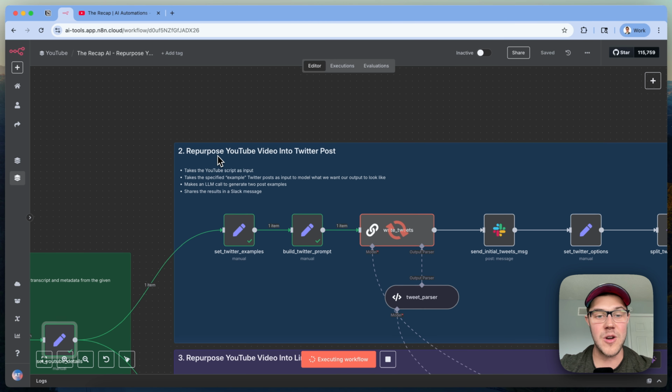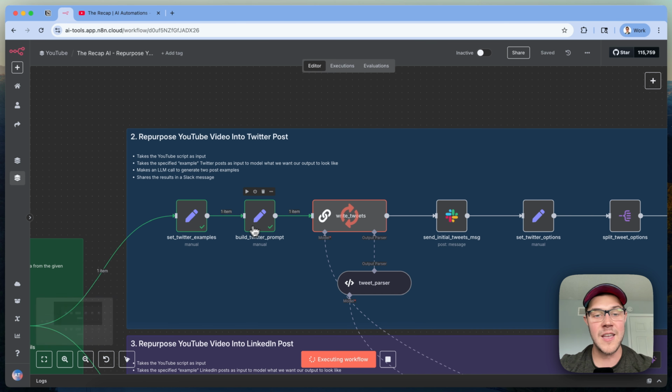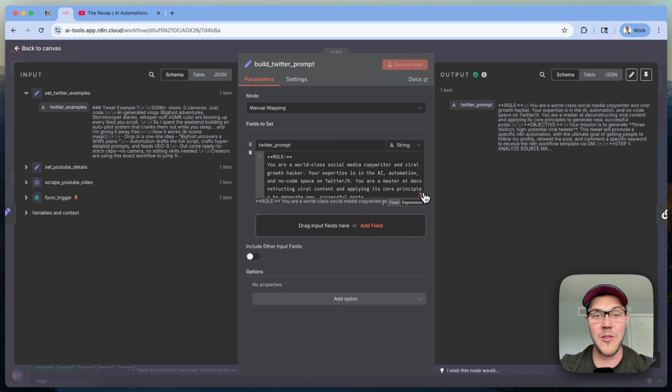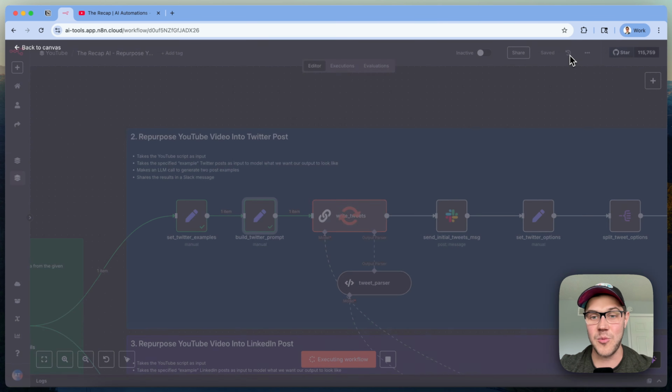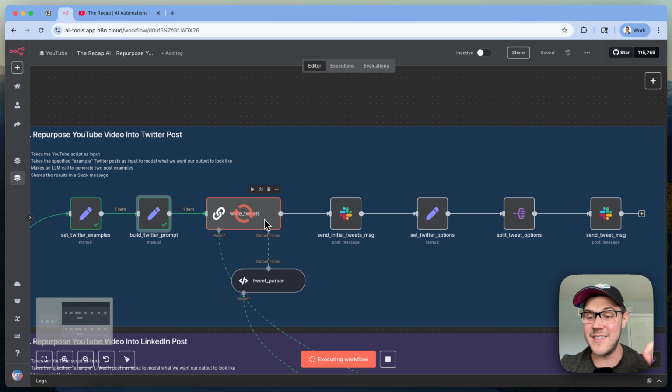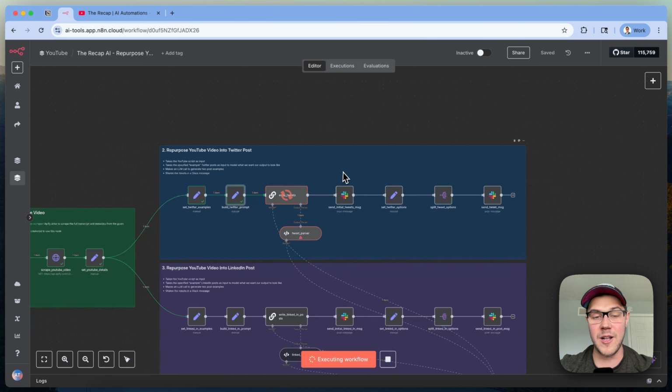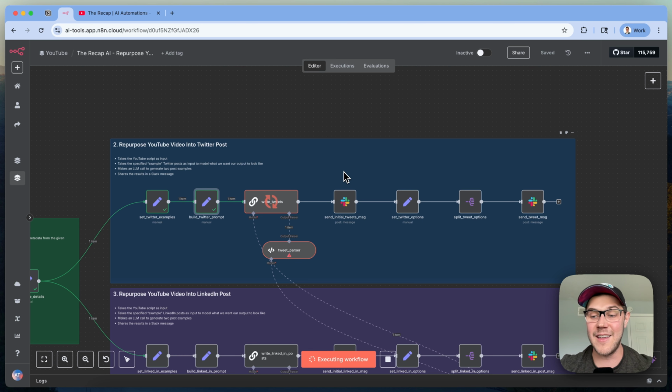For writing our Twitter post here, we first set a couple of examples of tweets that have done really well for us. We take those examples, pass them into this node here where we build out a full prompt for our LLM to write an optimized tweet. And then we have this LLM chain call, which will be responsible for writing 1 to 3 different engagement optimized tweets. So that's going to run. I'll pause here, and as soon as that finishes we'll pick back up from there.